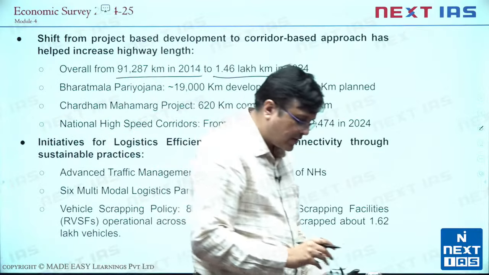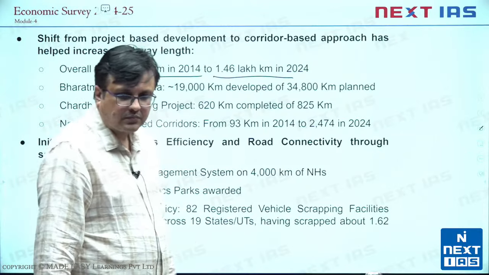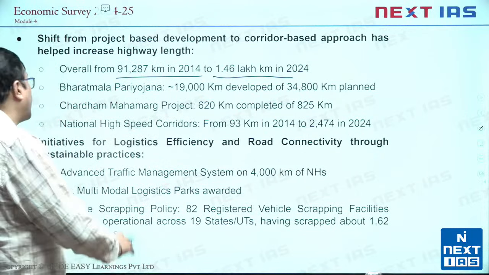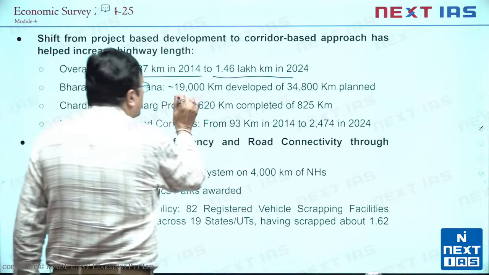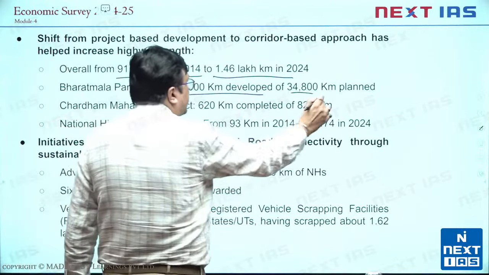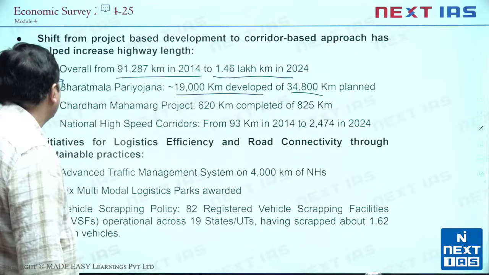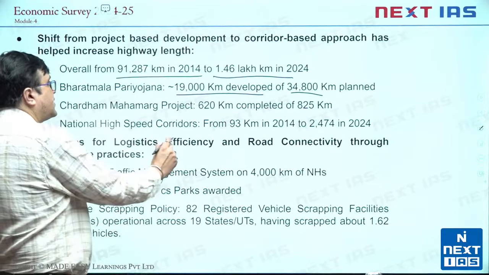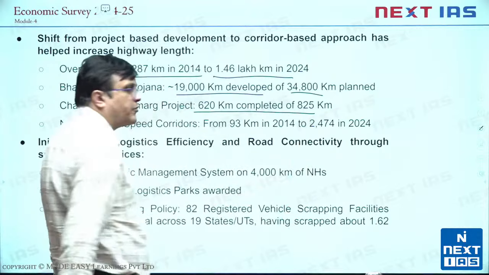I'll take a pause for a second. So, when you talk about the Bharatmala Pariyojana, 19,000 kilometers are now developed out of 34,800 kilometers planned. Then the Char Dham Mahamarg project, 620 kilometers completed out of 825 kilometers.